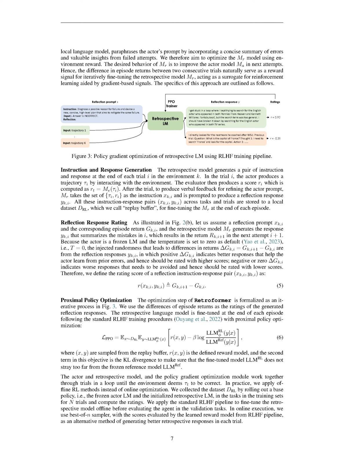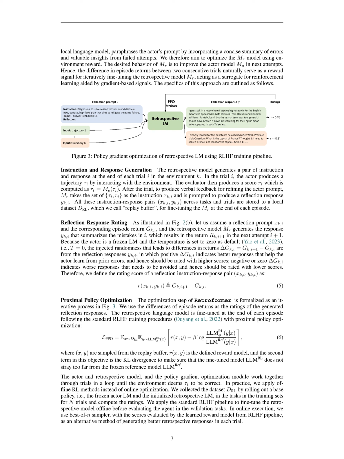Optimization. They collect a dataset by rolling out a base policy, which includes the actor and the retrospective model, in the tasks in the training sets for a certain number of trials and compute the ratings. They then fine-tune the retrospective model offline before evaluating the agent in the validation tasks. During online execution, they use a method called best-of-n sampler, with the scores evaluated by the learned reward model, as an alternative method of generating better retrospective responses in each trial.